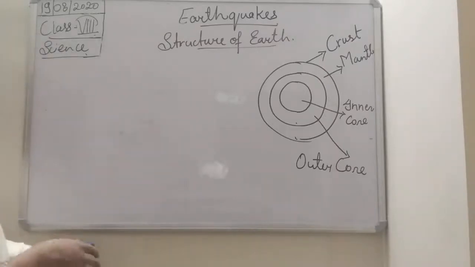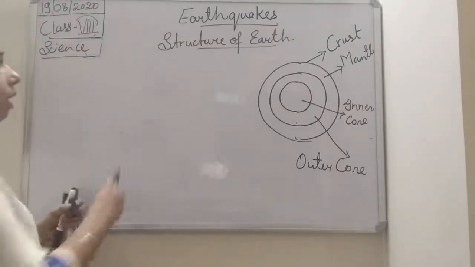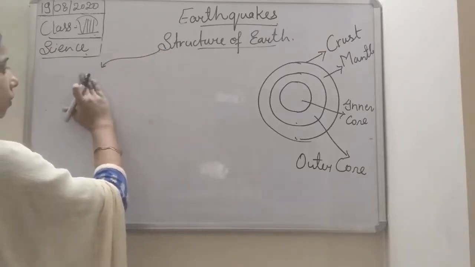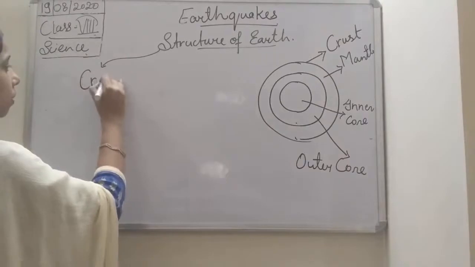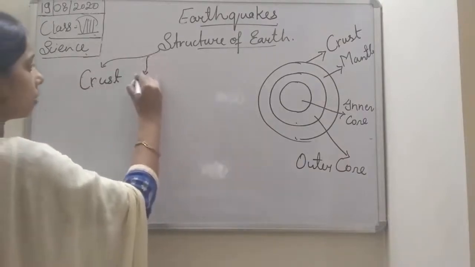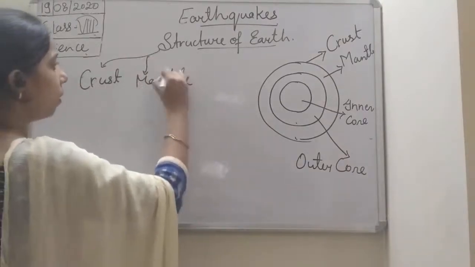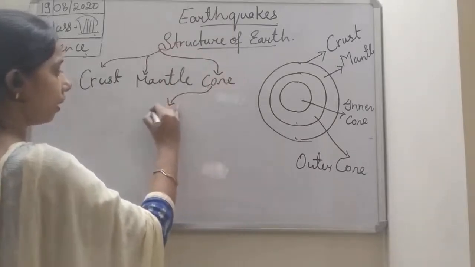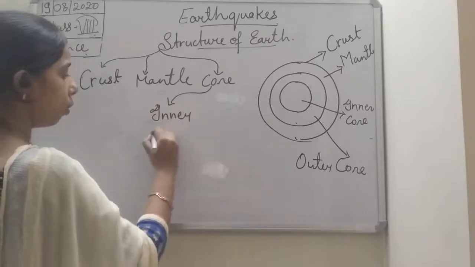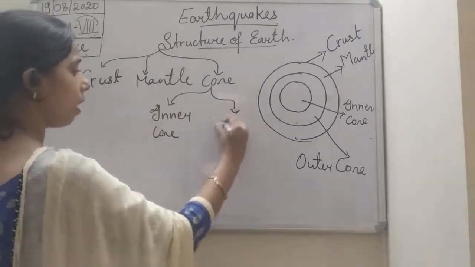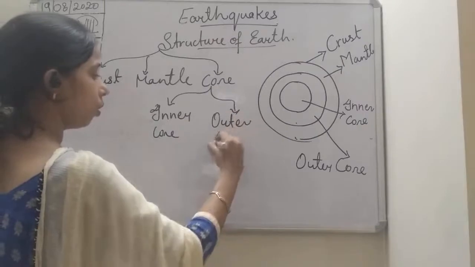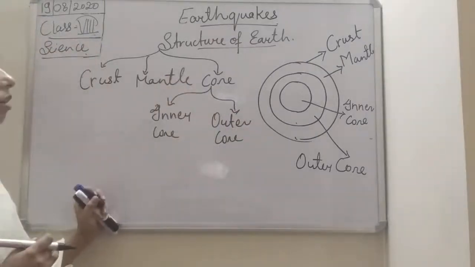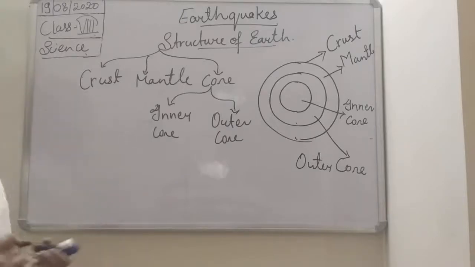So basically on that basis we can say that the structure of the earth consists of a crust, then a mantle, then a core, which is further divided into inner core and outer core. Okay, so this is the structure of the earth, or we can say the layers of the earth.